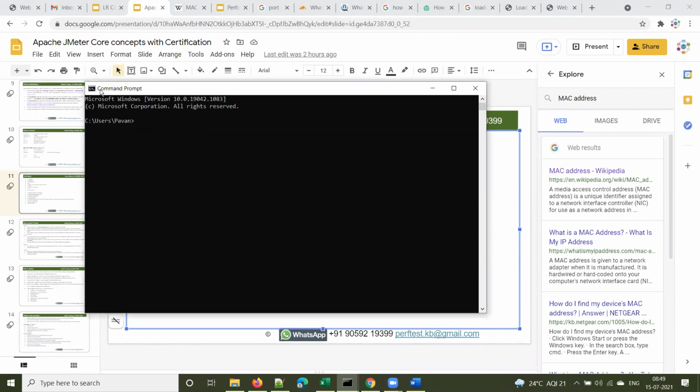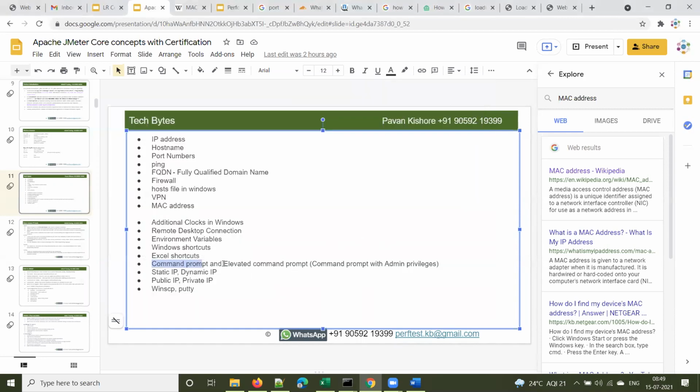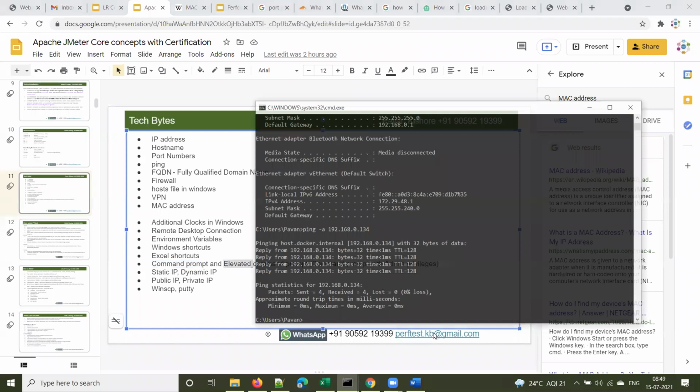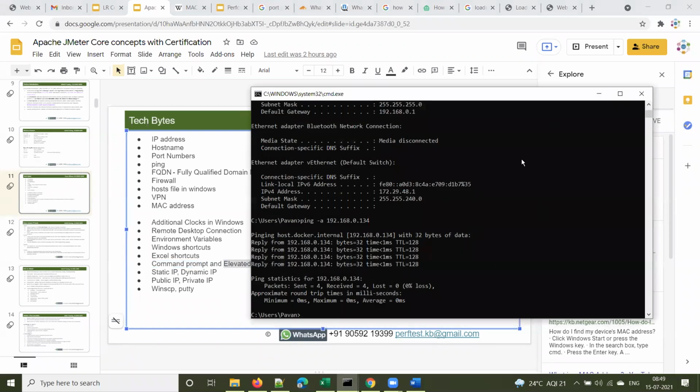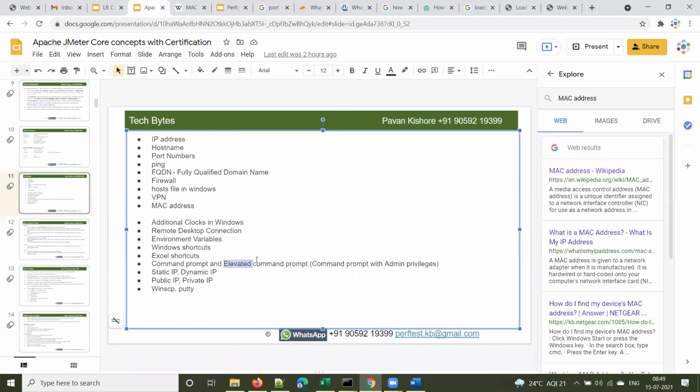So this is command prompt, normal command prompt, right? Yes. And let's understand what is this elevated command prompt. Elevated command prompt means administrator command prompt. In normal command prompt, you may not be able to execute all the commands. Some commands you will not be able to execute from a normal command prompt. For those commands, we require this administrator command prompt or elevated command prompt.